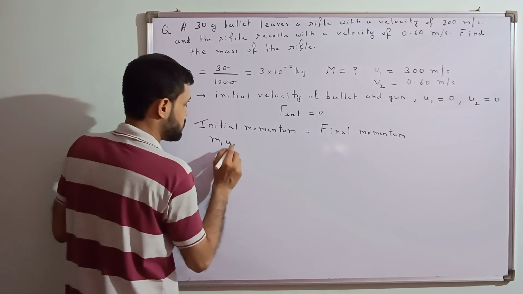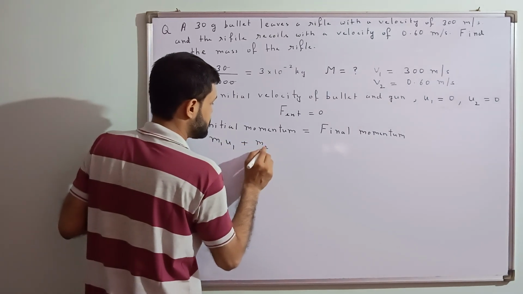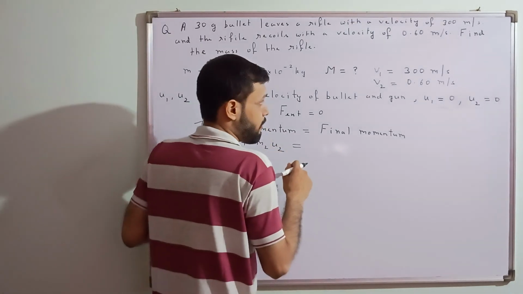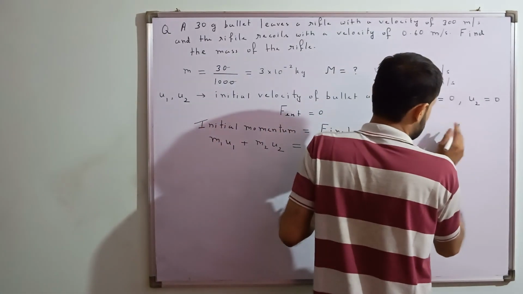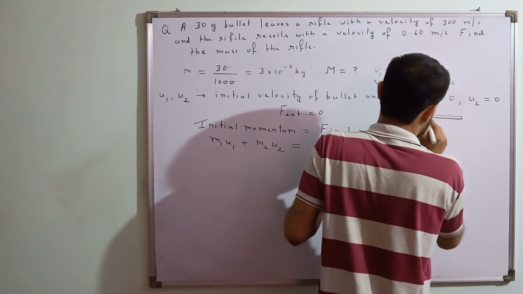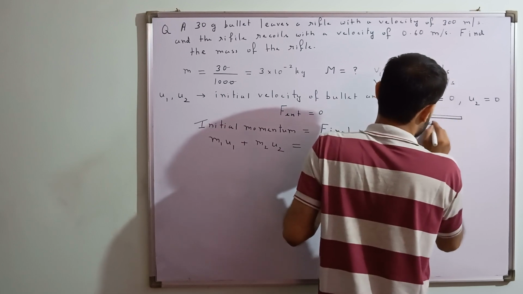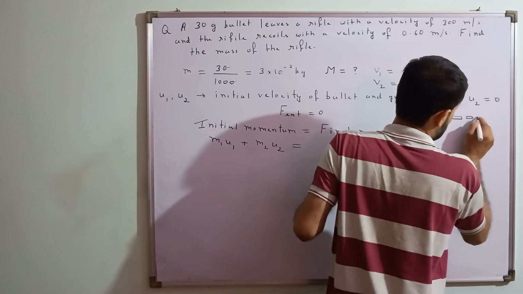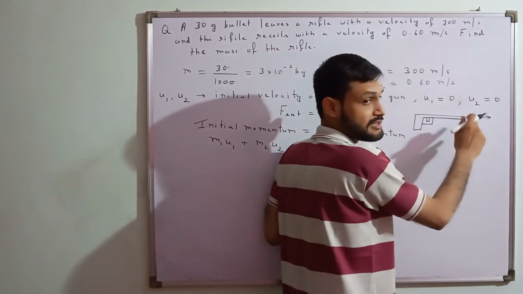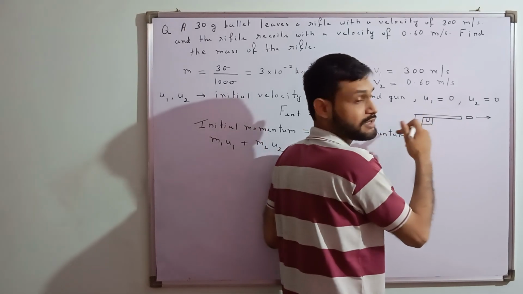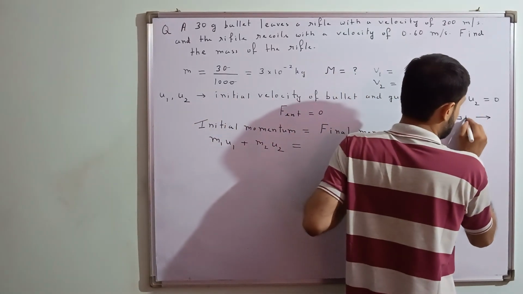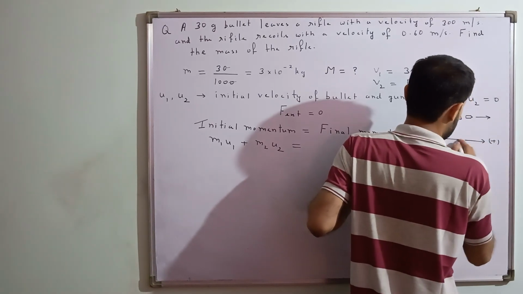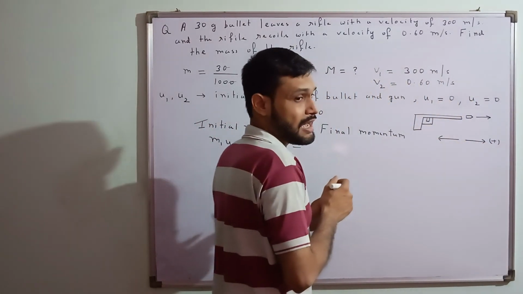I am writing it just because of m1 u1 plus m2 u2. We have to take sign convention also. Let's say this is my gun and the bullet is coming like this. If I consider this direction as negative, then automatically the opposite direction will become positive. But I am considering this direction as positive. So let's see what is the answer of this.